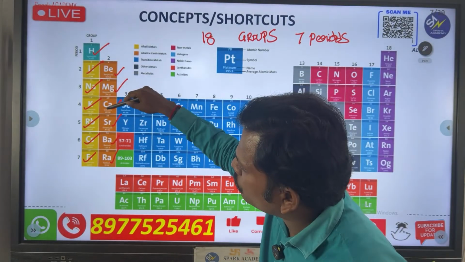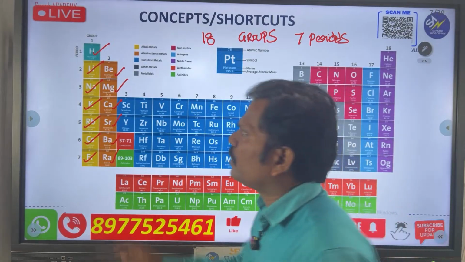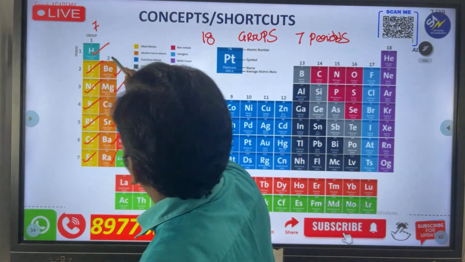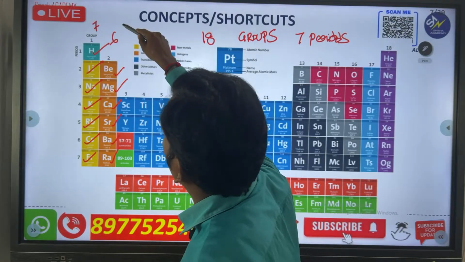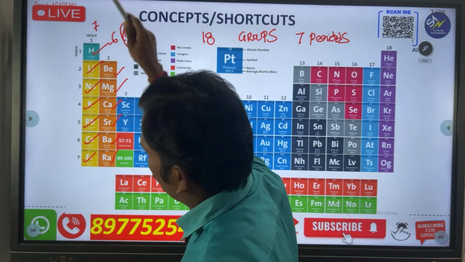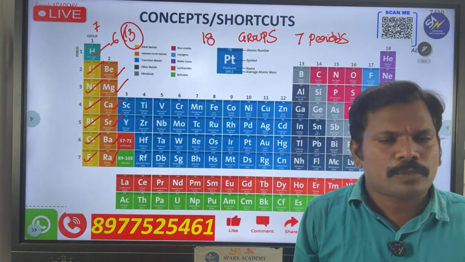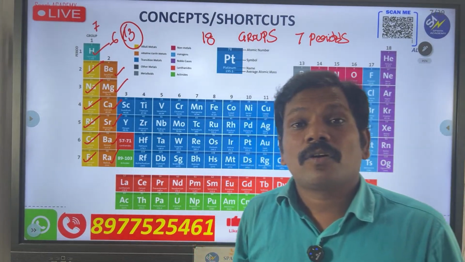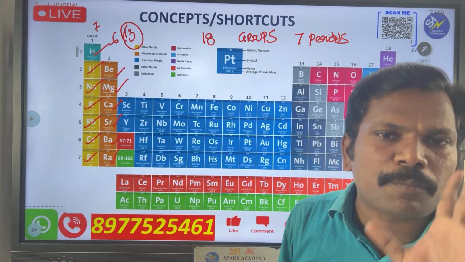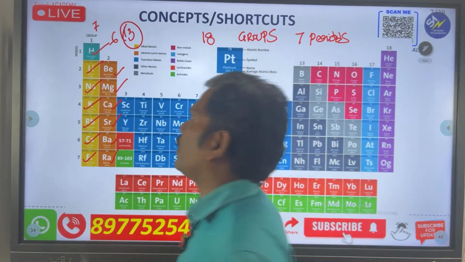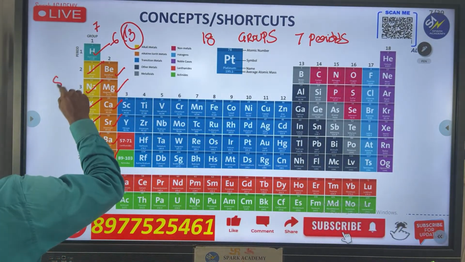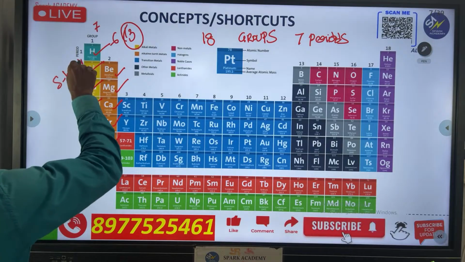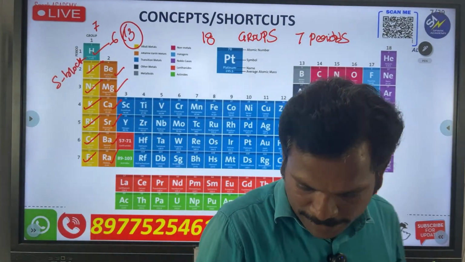How many? 1 2 3 4 5 6. The first contains 7, this contains 6. How many total? 13 elements in the S block elements. So please remember, in S block elements 13 elements are there. Say that, S block, 13 elements.